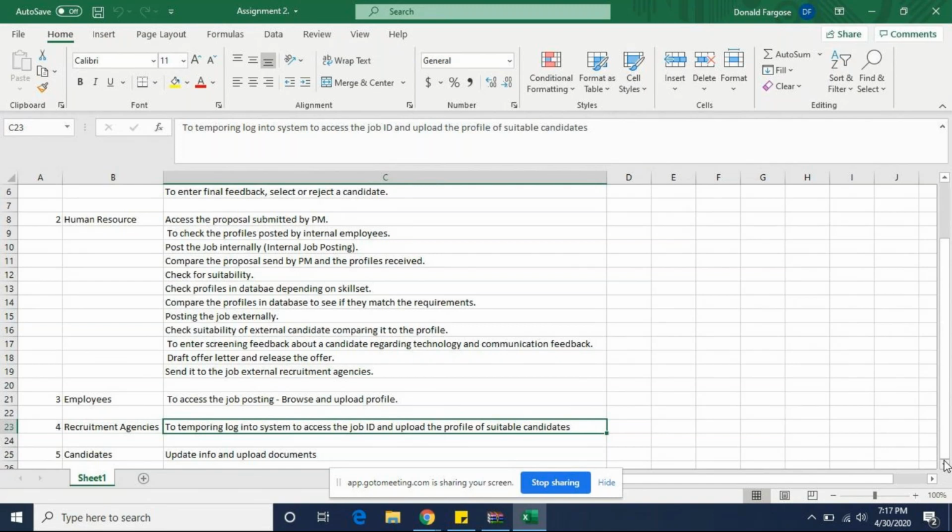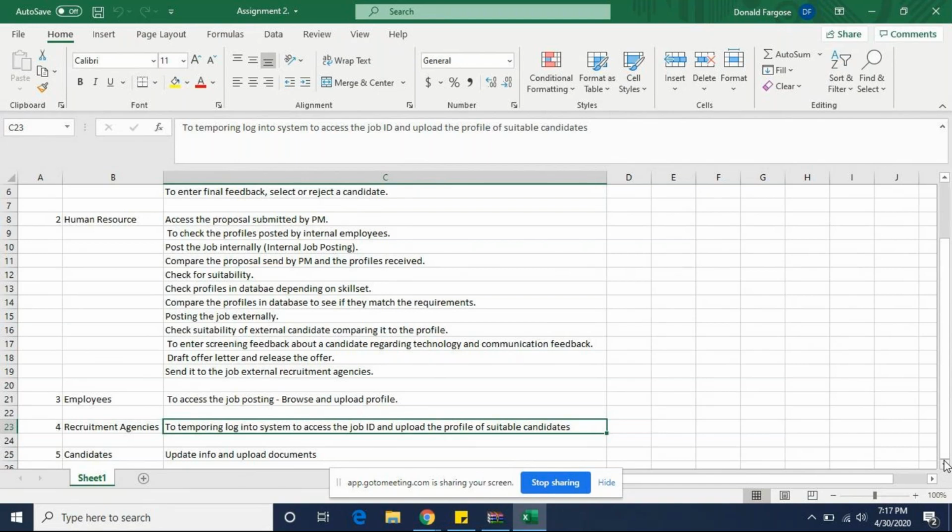And the candidate should be able to update info and upload documents. The candidate should be able to access the employment form, that too for a selected candidate. We cannot generalize it in this case, but one of the candidate's responsibilities is to fill in the employment form and submit it with all of the documentation.